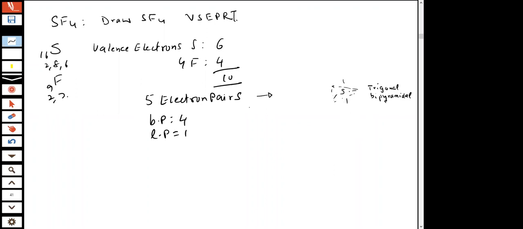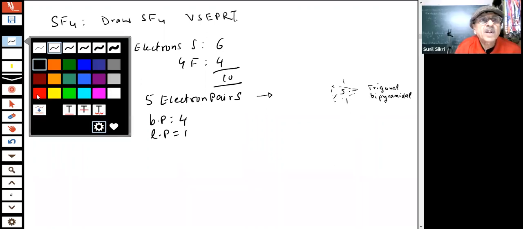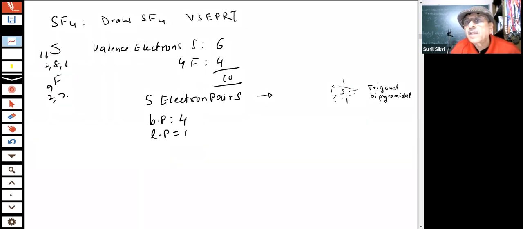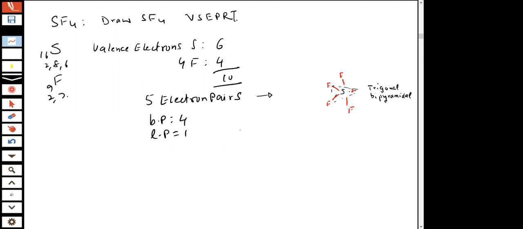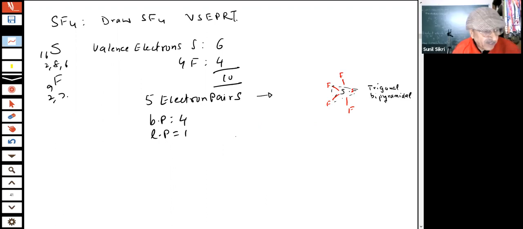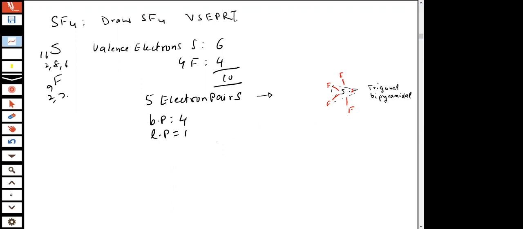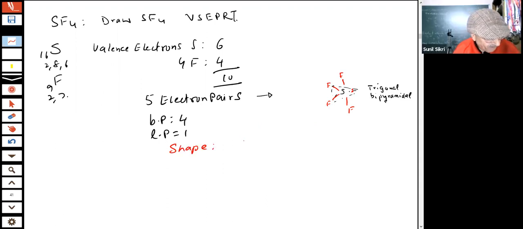In other words, students, you have 4 F, and then I put the lone pair at this position. Then what shape does it look like? What do you call this shape? Seesaw.